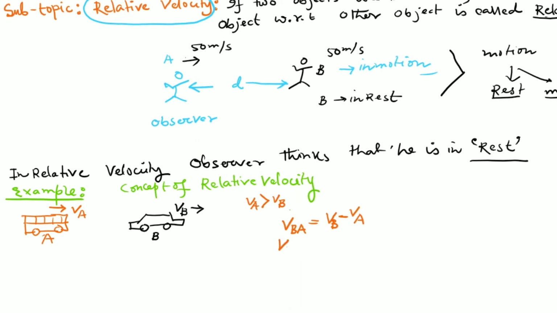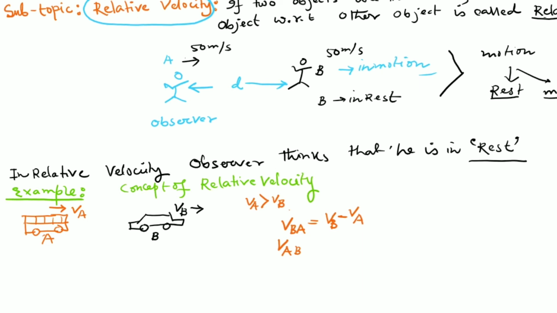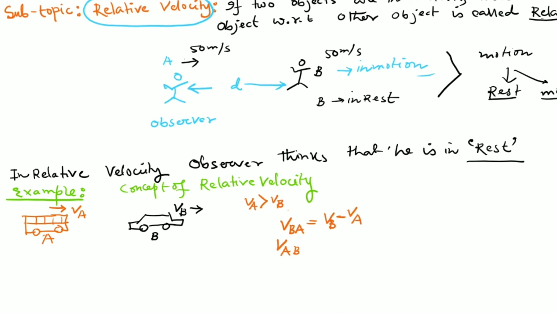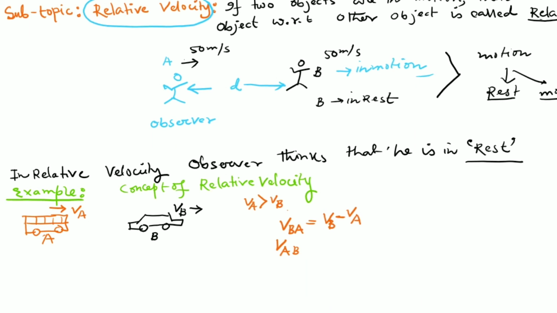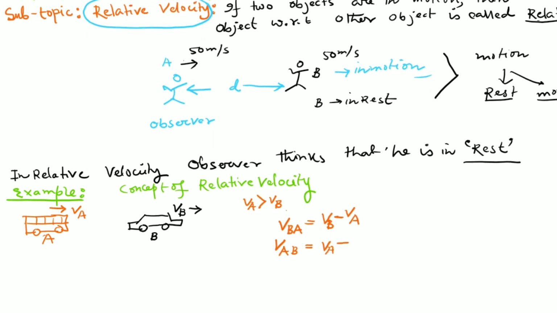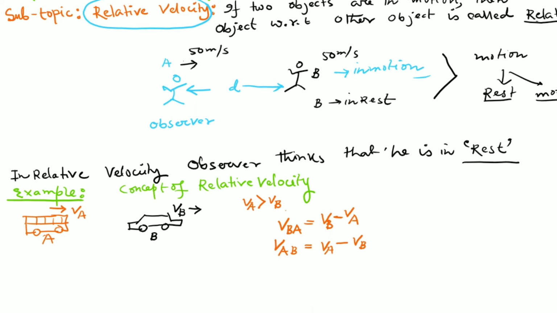And what will be the relative velocity of A with respect to B? If the passengers of the other vehicle are observing that bus A is moving towards them, what will be the velocity of A? Then the passengers of that vehicle assume they are at rest. From the velocity of vehicle A, the velocity VB will be subtracted, because they are actually in motion, but they consider themselves at rest.